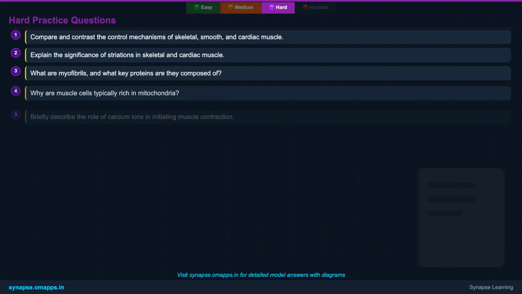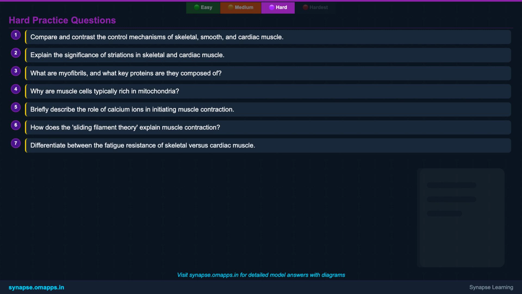Time for some more challenging questions. First, compare and contrast the control mechanisms of skeletal, smooth, and cardiac muscle. Second, explain the significance of striations in skeletal and cardiac muscle. Third, what are myofibrils and what key proteins are they composed of? Fourth, why are muscle cells typically rich in mitochondria? Fifth, briefly describe the role of calcium ions in initiating muscle contraction. Sixth, how does the sliding filament theory explain muscle contraction? And seventh, differentiate between the fatigue resistance of skeletal versus cardiac muscle.